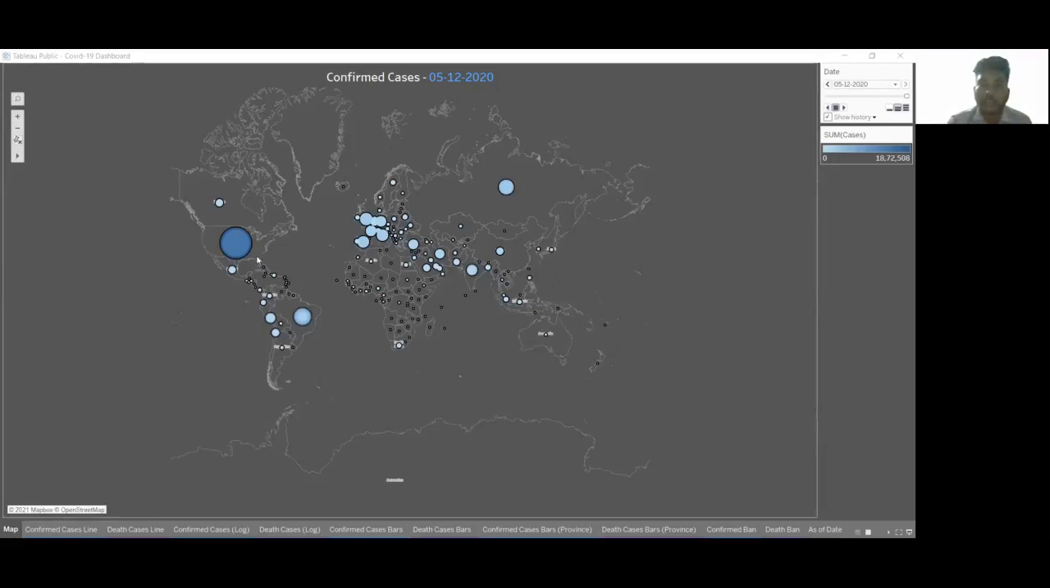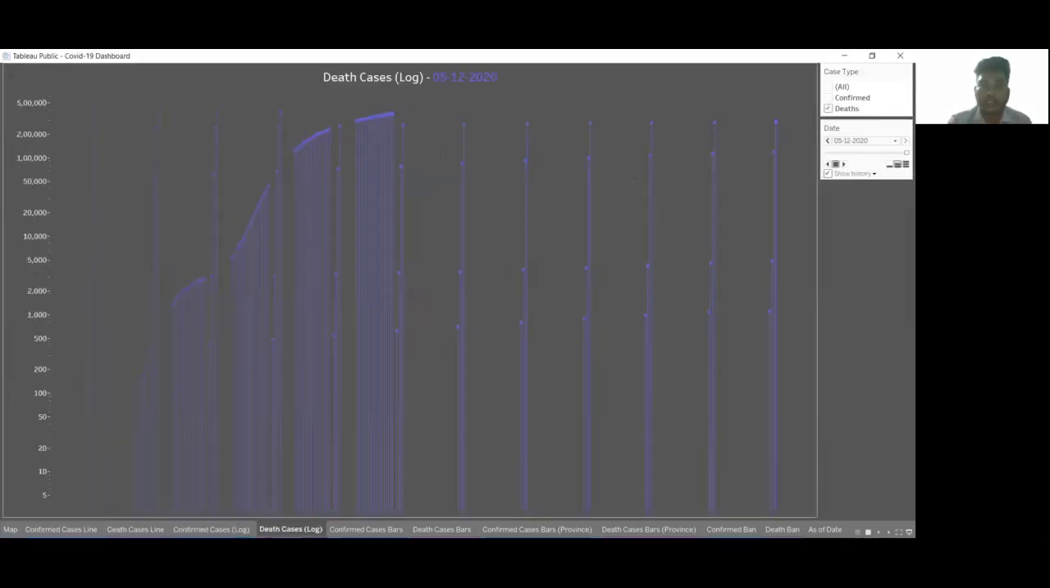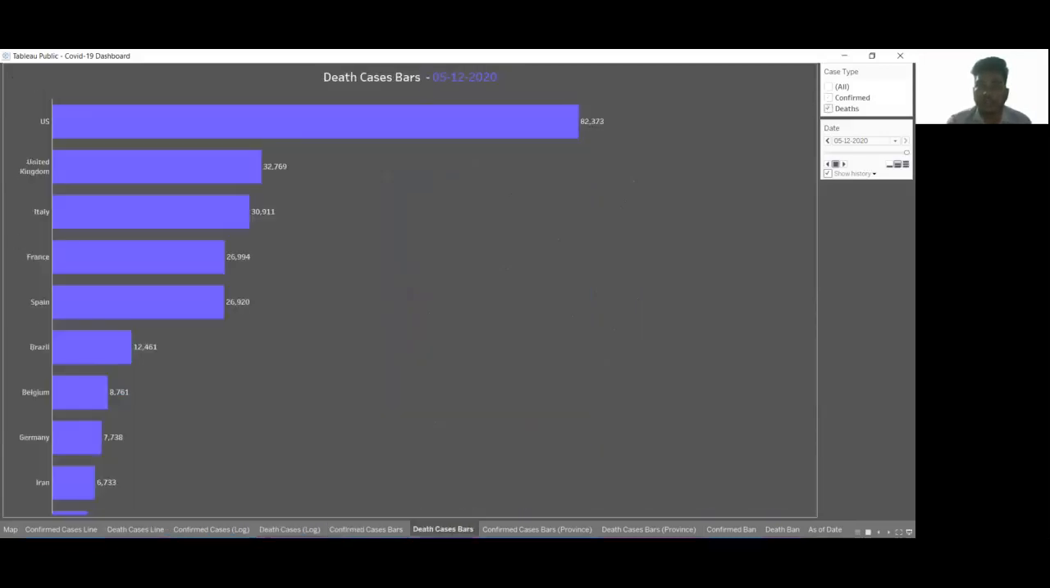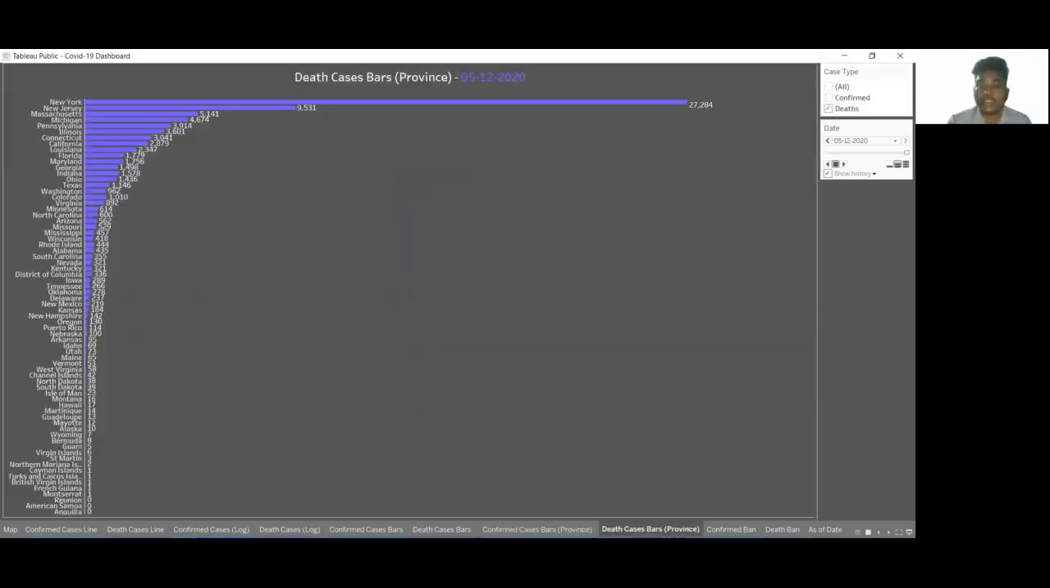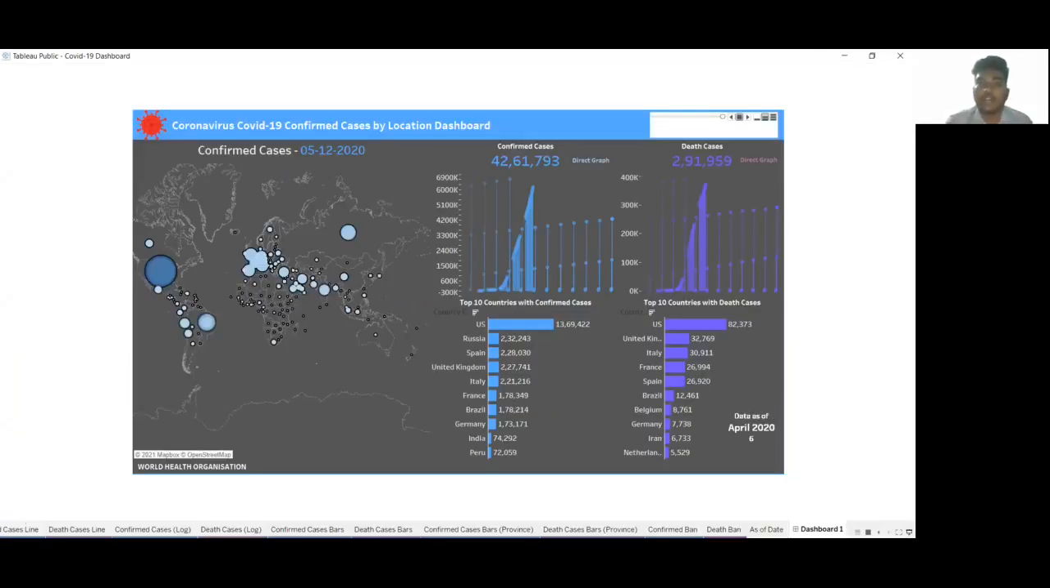As you can see, the first one is the map. As you hover over, you can see this is a map of the world, and when you hover over different countries, it shows its name, its date, and the confirmed cases. So these are the single analyses that have been done in different sheets. The next sheet consists of confirmed case lines, death case lines, confirmed case log, death cases, confirmed case bars, death case bars, and confirmed and death case bars by province. The difference is these are by state, while the previous ones were by city. Then we have band values, and at last we come to our dashboard.